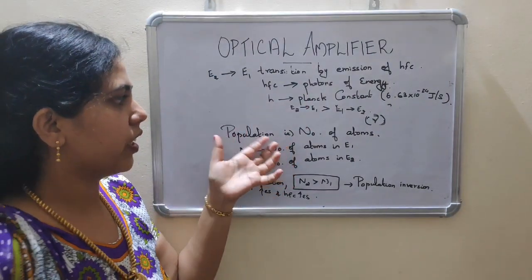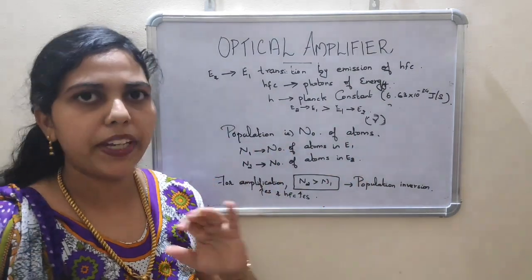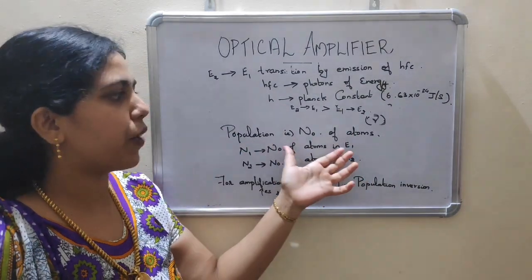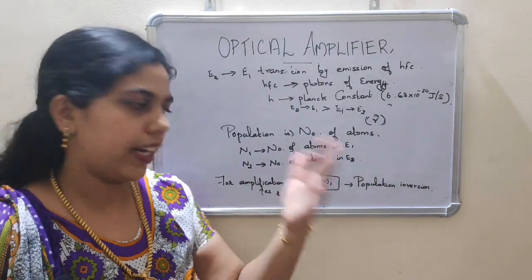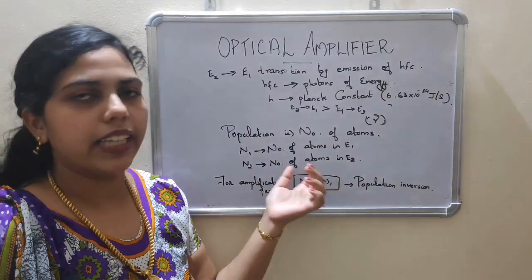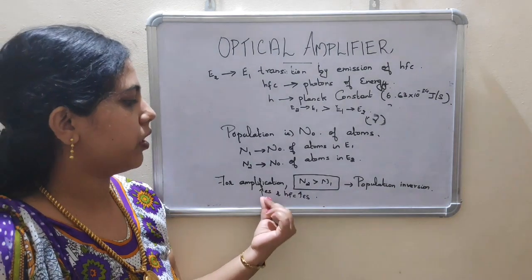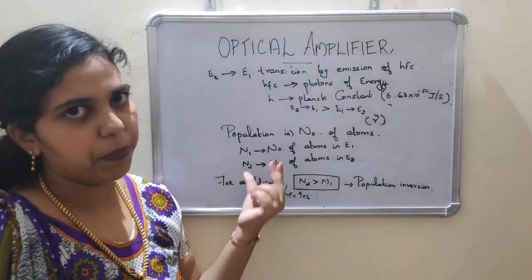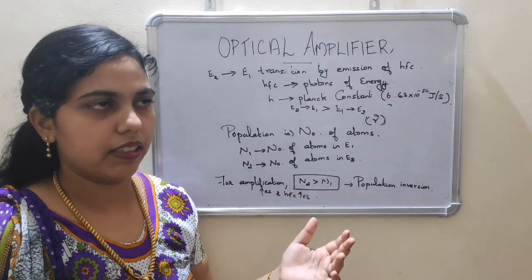In stimulated emission there is population, that is the number of atoms, N1 and N2. N1 means number of atoms in E1 and N2 means number of atoms at the higher energy level. For amplification N2 will be greater than N1, which is known as population inversion. Due to this population inversion, amplification increases and the photons of energy hf also increase.